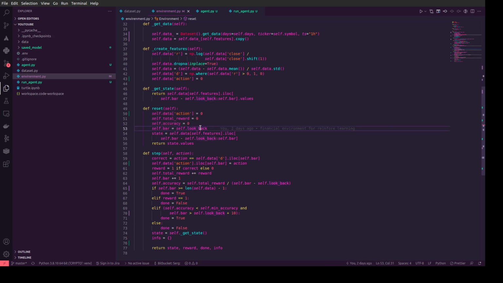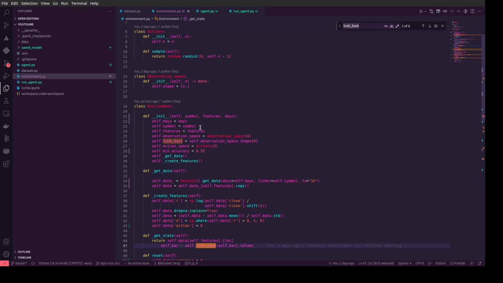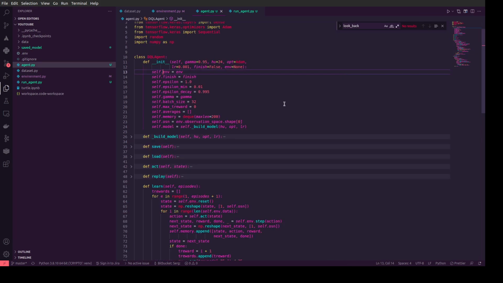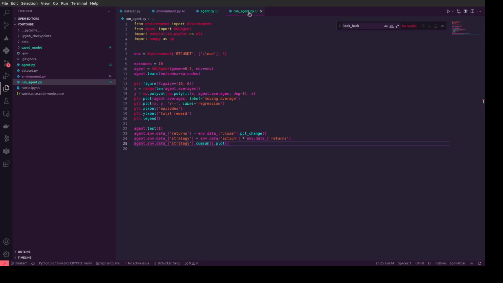It means if you use look back, let's see what look back is. By default we indicate some look back, how many bars we analyze in the past to create some feature, to create some action.